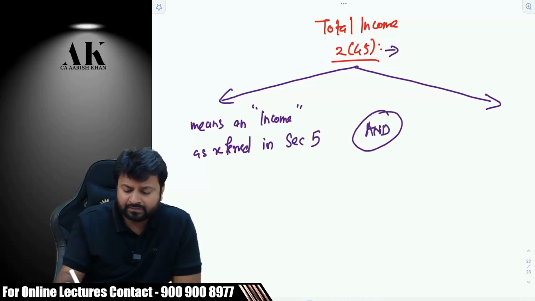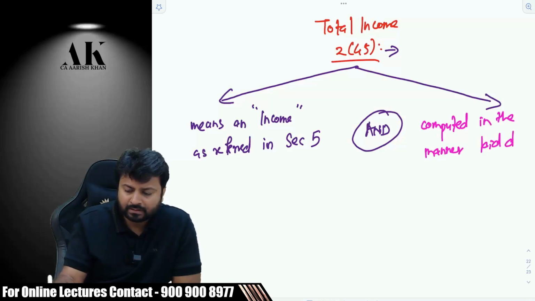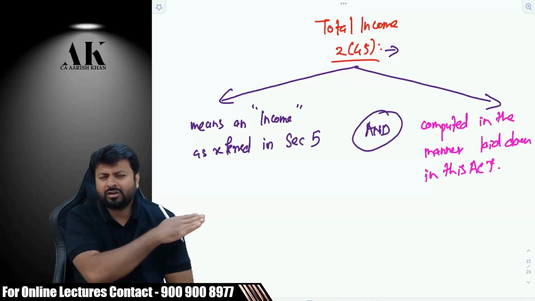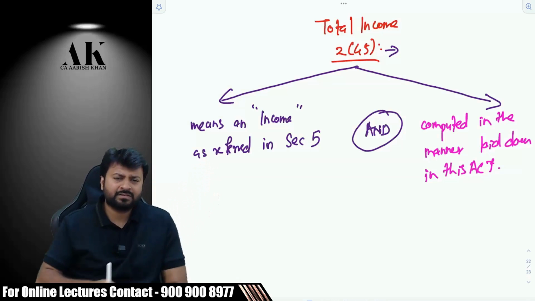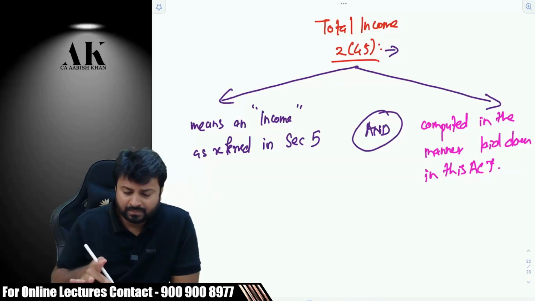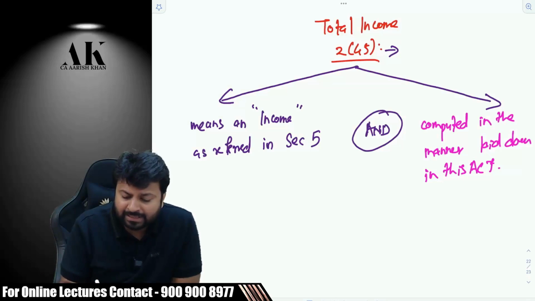And the second part of this definition is, and computed, let me write and then we'll discuss, and computed in the manner laid down in this Act. So we'll talk about the left hand side, this part first. Total income means an income as referred to in section 5.